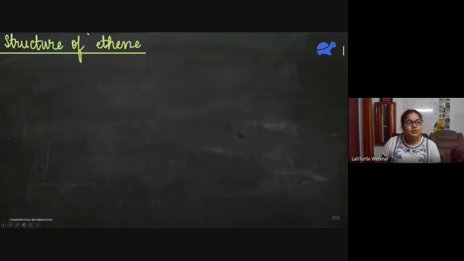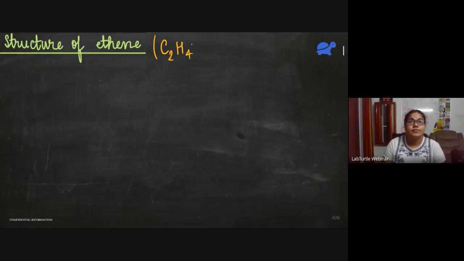Let's now draw the structure of ethene. You have not read organic chemistry till now, but I just wanted to give an example. The formula of ethene is C2H4. So can you try to draw this diagram?